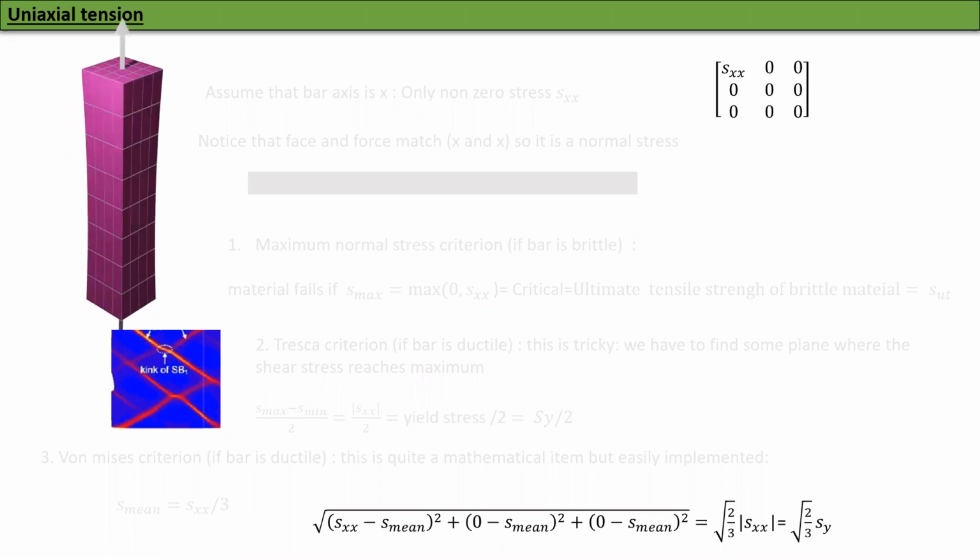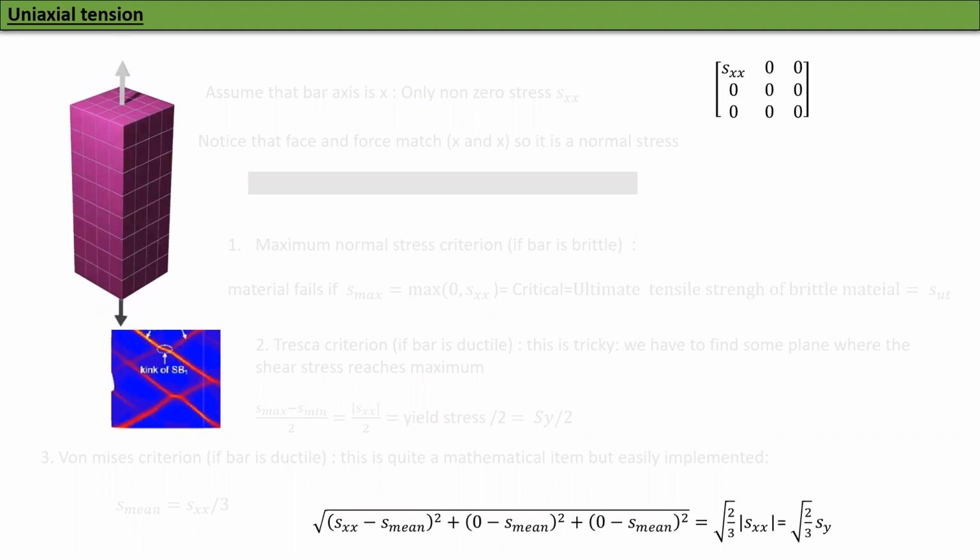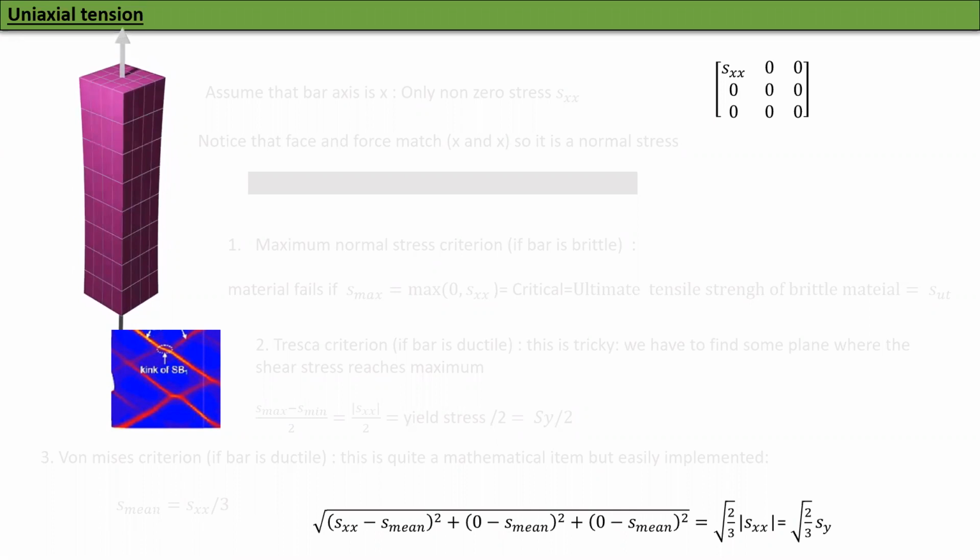If you do that, substituting S mean as Sxx over 3, you will get the square root of 2 over 3 times the absolute value of Sxx. We know that for uniaxial tension, the absolute value of Sxx must be equal to Sy. That's why we get this root 2 over 3. So this is how we apply it for uniaxial tension.